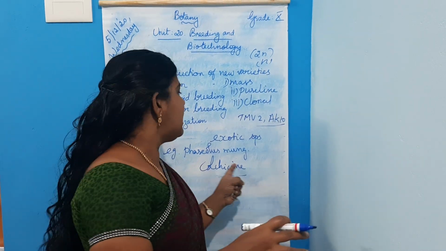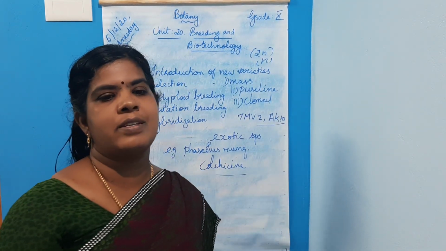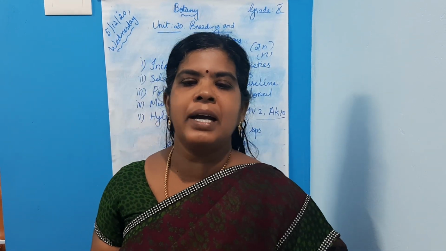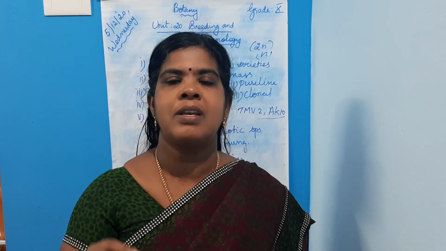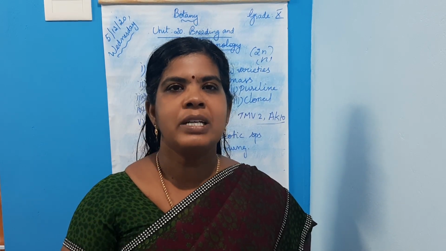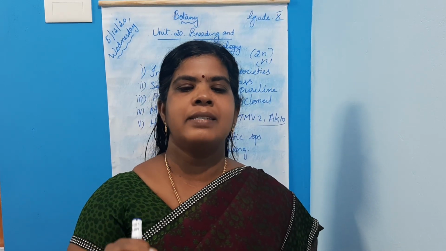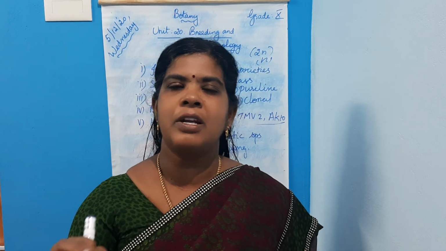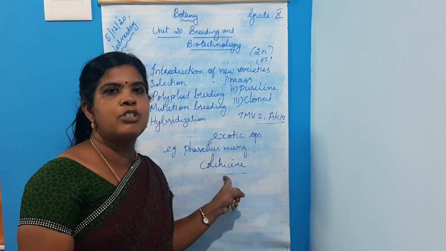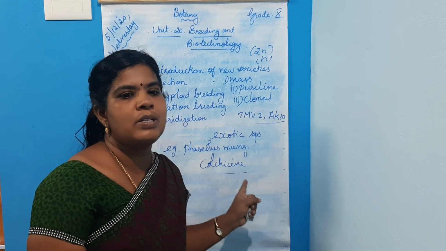What is it? Chemical treatment, that is colchicine. Polyploidy can be induced by certain physical and chemical agents. The physical agents which induce polyploidy in plants are heat treatment, cold treatment and X-rays. The chemical agent which induces polyploidy in plants is colchicine.